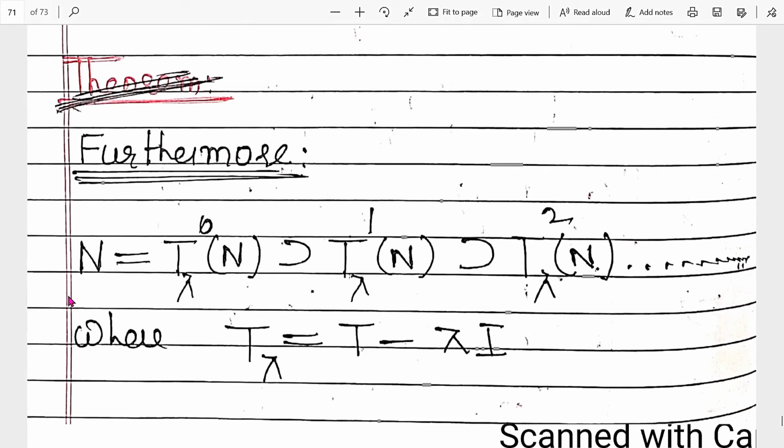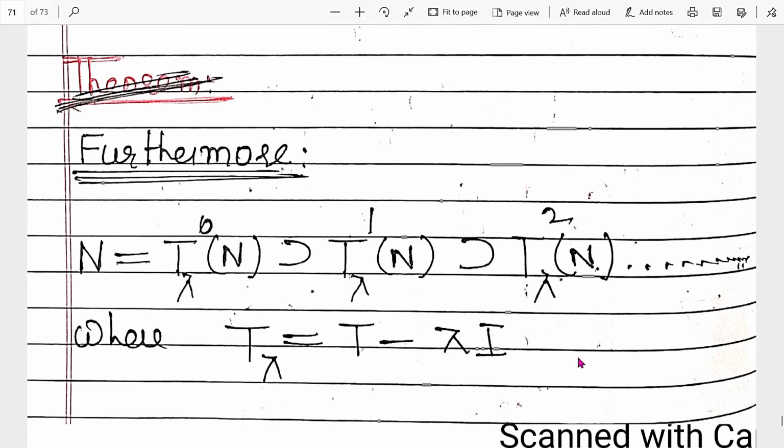This is equal to capital N. This is containing this, containing this, and so on. In the case of nullity, it was a subset, but here it is a superset. So this is a bigger space, the next space is a proper subspace, and so on.